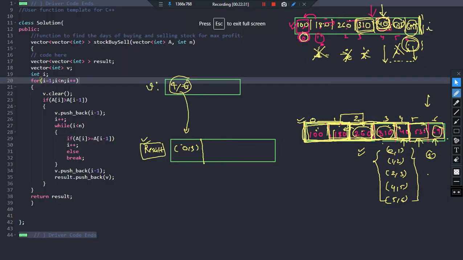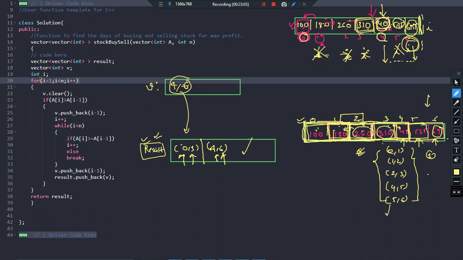So I hope you got the point. We are basically this again will be pushed here 4-6. So we are purchasing a stock on the 0th day, holding it as long as possible. On the 3rd day I am selling it, because on the next day I am going to have a loss. Again we are purchasing on the 4th day, and I am holding it till the last day. That's why you can see there is a difference in this solution and this solution, right? Now this is also a possible solution, this is also a possible solution, and as the question says that any one solution, if you give the output will be 1. So that is why we just successfully executed the entire problem.